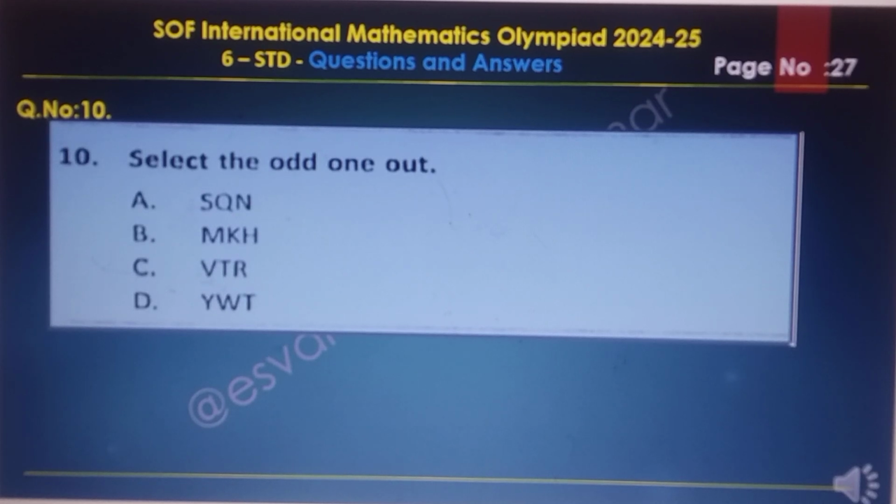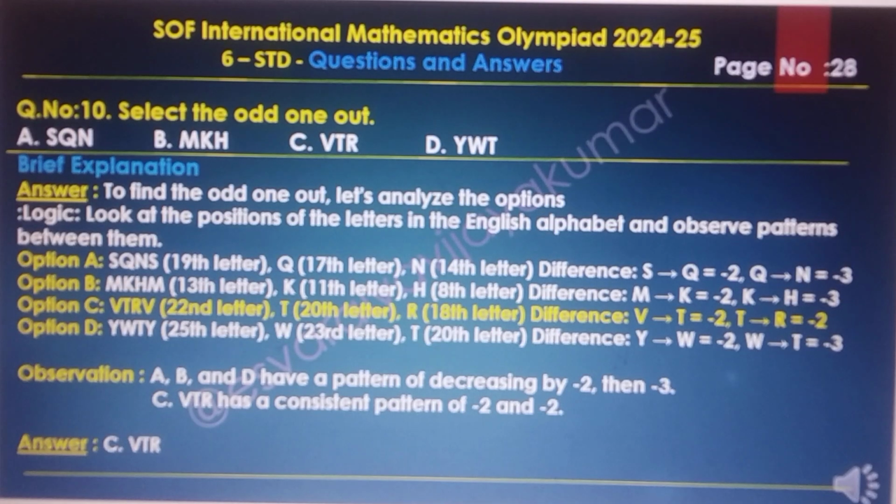Question number 10. Select the odd one out. Options A, B, C, D are there. The answer is V, T, R, option C. Brief explanation: to find the odd one out, let's analyze the options. Look at the positions of the letters in the English alphabet and observe the patterns between them.